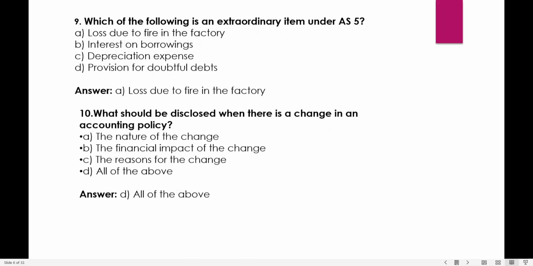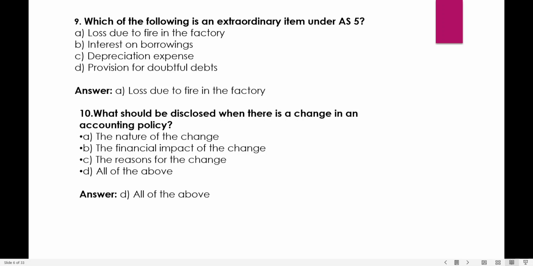Which of the following is an extraordinary item under AS-5? Loss due to fire in the factory, interest on borrowings, depreciation expense, provision for doubtful debts. We see only loss due to fire in the factory. An extraordinary item is an item which is outside the ordinary course of business as well as anything which was not likely to happen. So it is loss due to fire in the factory.